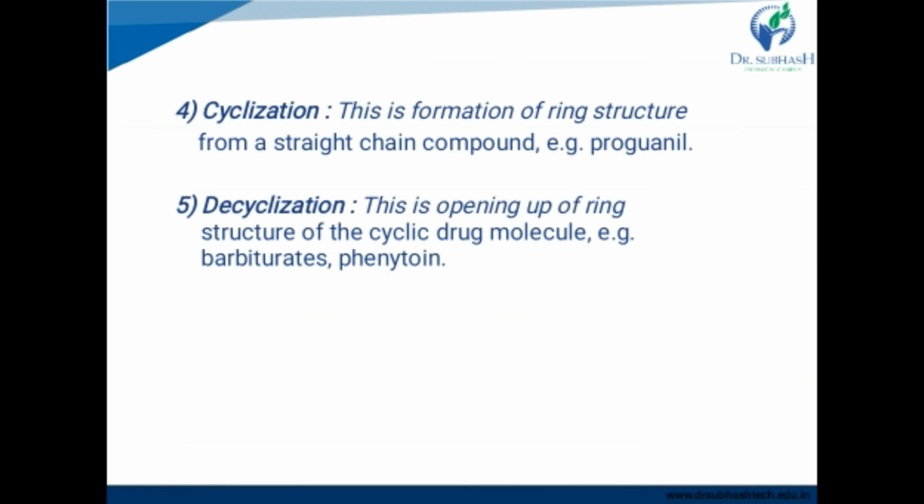Next is the cyclization reaction, right? In which, as the name suggests, we cyclize a drug structure. The drug that has an open, straight line structure, if we cyclize it, it will be inactivated and will be excreted from the body. So the example for this reaction is proguanil. And decyclization, which is totally opposite to the cyclization reaction, is opening of the ring structure of the cyclic drug molecule. For example, barbiturates and phenytoin.